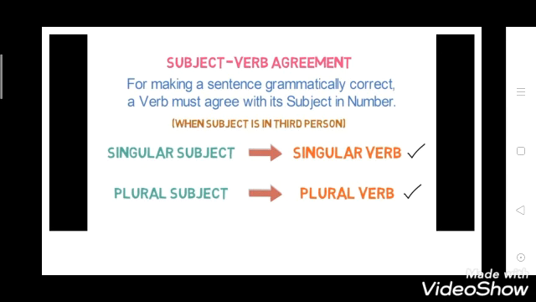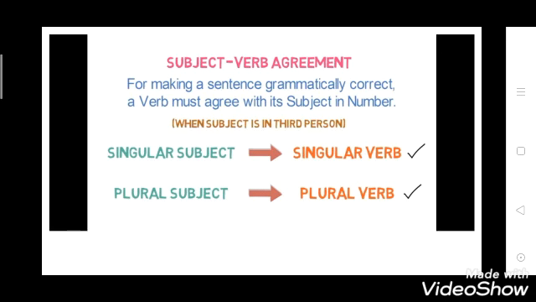So in the third person, if the subject is singular, then a singular verb will be used. If the subject is plural, then a plural verb will be used. Okay, so this is a very important point. This chapter is very easy, you just have to learn a few rules and a few points here. This point you have to write in your copy.